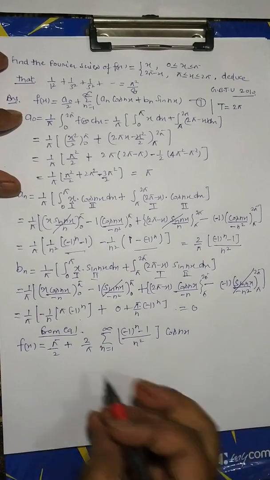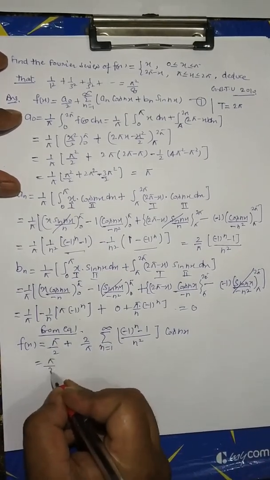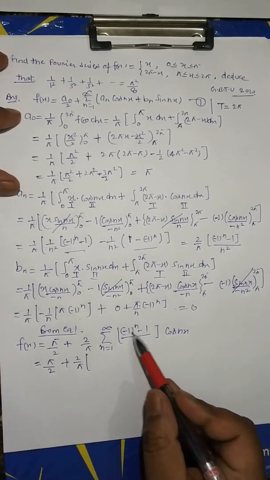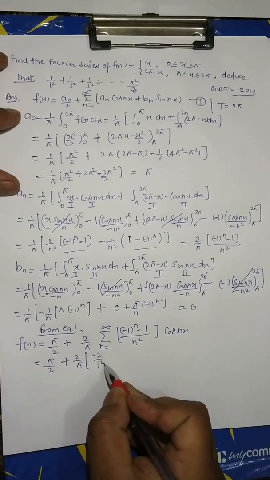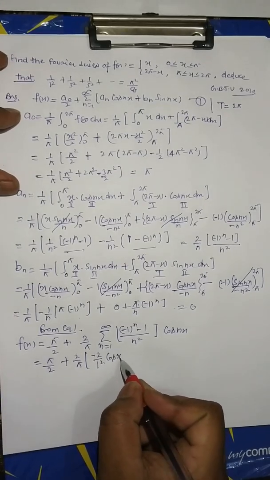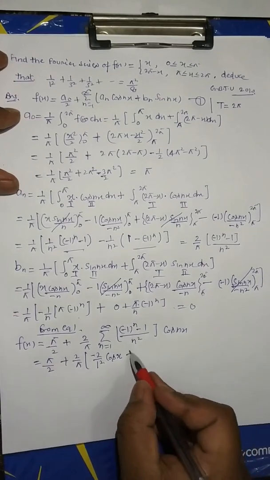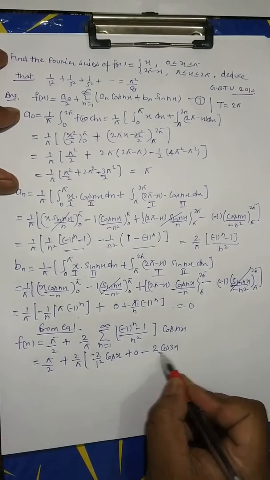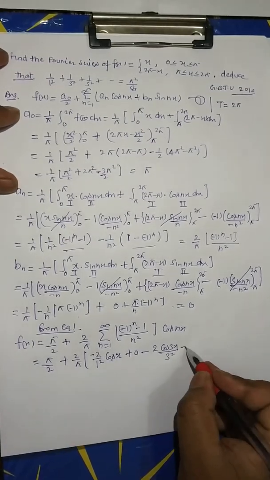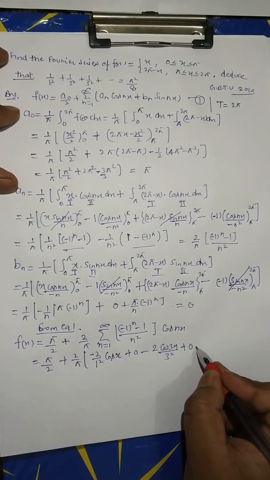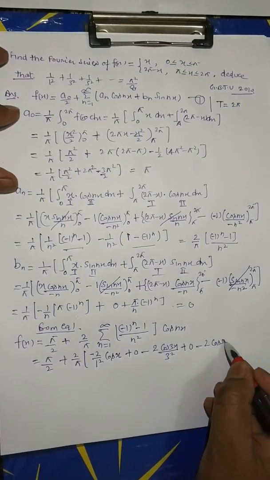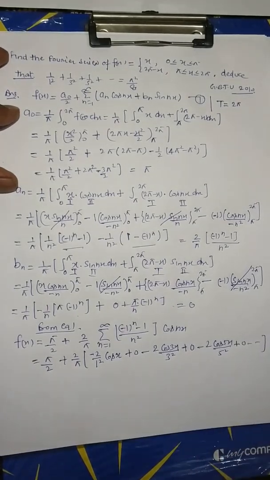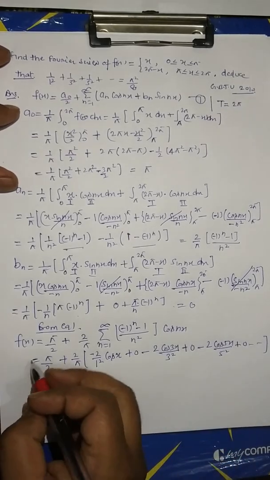Since bn is equal to 0, this is equal to π/2 plus 2/π [n equal to 1: minus 2 cos x upon 1²; n equal to 2: 0; n equal to 3: minus 2 cos 3x upon 3²; n equal to 4: 0; n equal to 5: minus 2 cos 5x upon 5²; n equal to 6: 0, and so on]. This is equal to f(x).